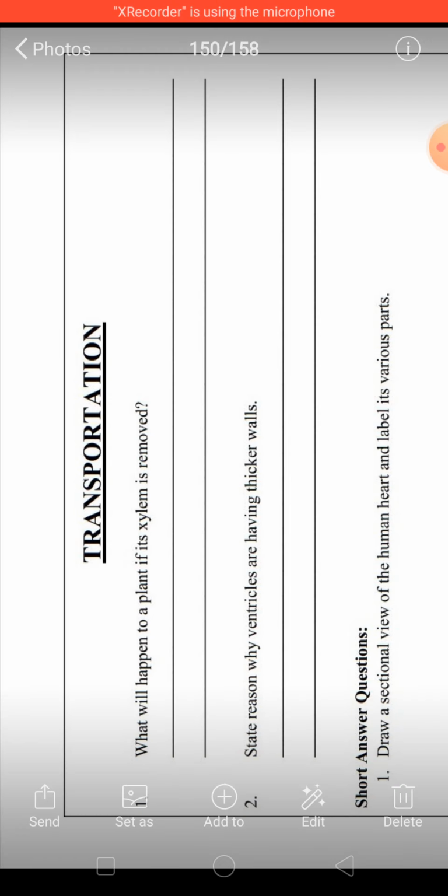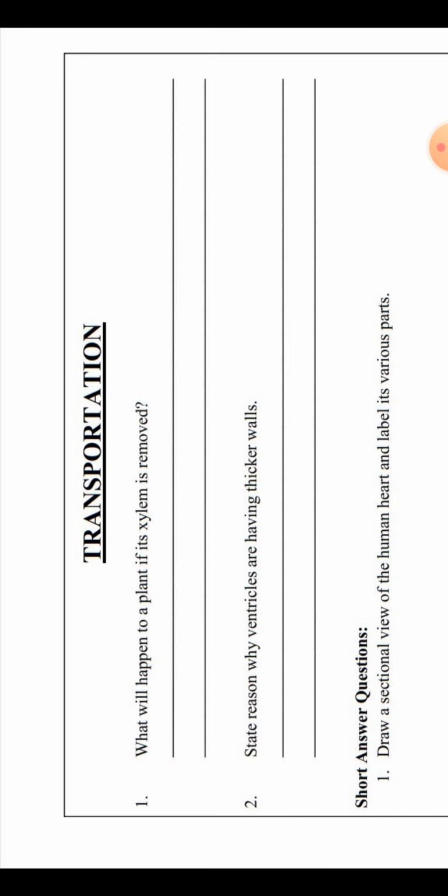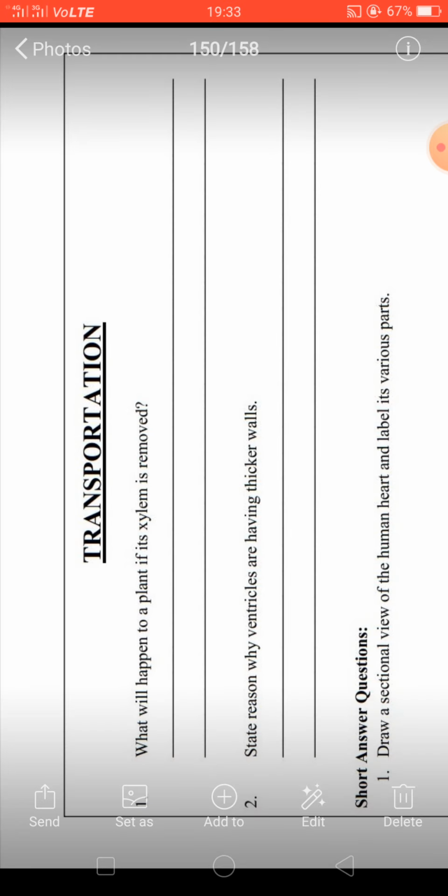State reason why ventricles are having thicker wall. So ventricles are present on the lower side. As you all know, there are four chambers. Upper two chambers are known as auricle and lower two chambers are known as ventricle. Now ventricles have a thick wall because they need to pump blood to a very high pressure, because they need to pump blood to lungs also. The right ventricle pumps the blood to the lungs through pulmonary artery, and the left ventricle pumps the blood to all the parts of the body. So that's why ventricles have thicker wall as compared to auricle.